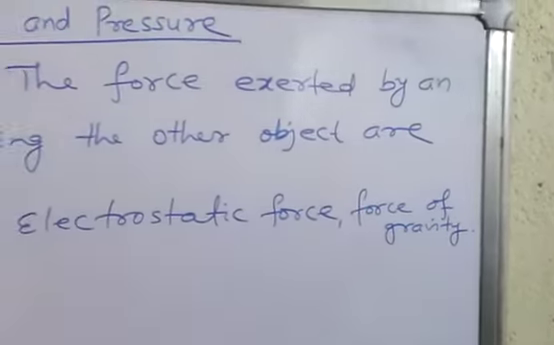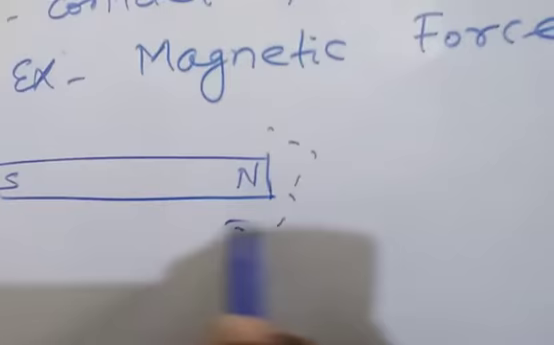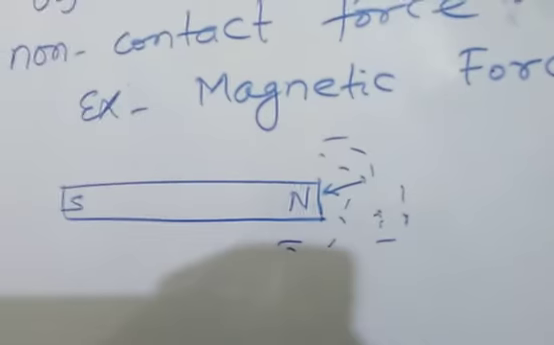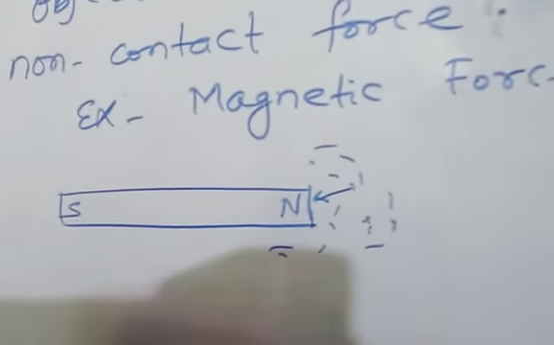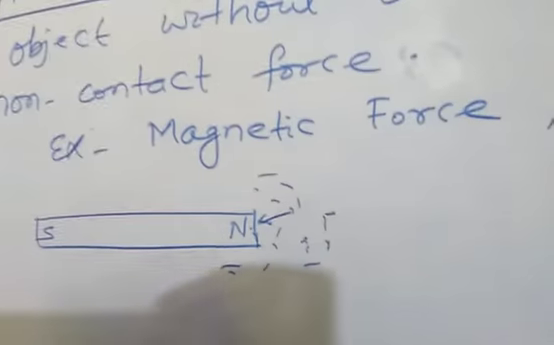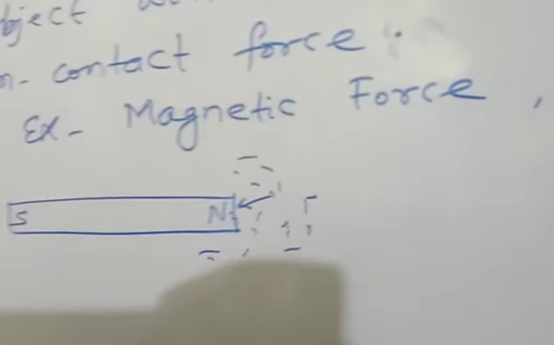Magnetic force. As you know, this is a magnet, suppose north, south. These are two poles of a magnet. Now if some magnetic material is brought near it, then this magnetic material is attracted towards the pole of the magnet from a distance. Iron or a pin, if you put here, it will attract it. This means this is a type of non-contact force.